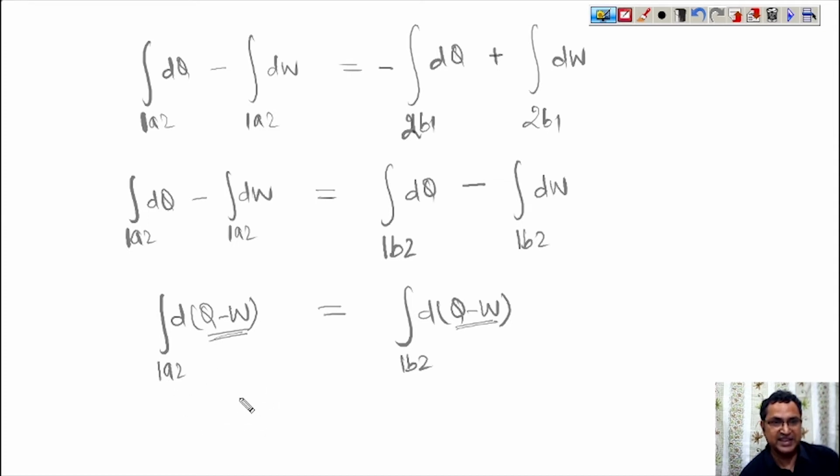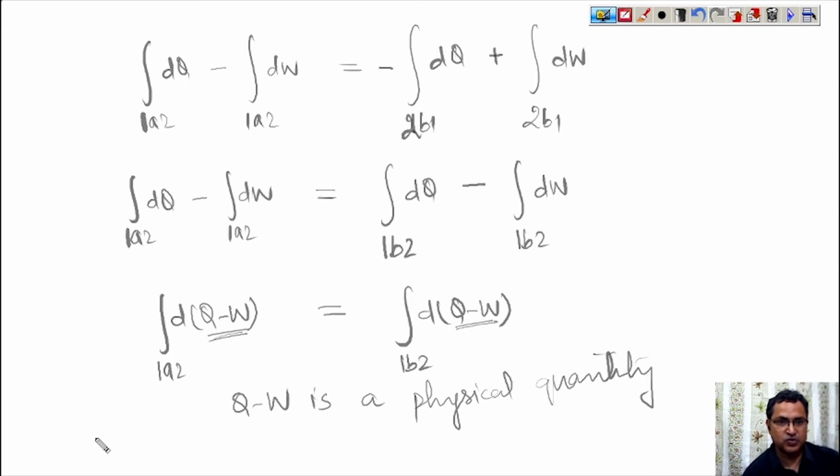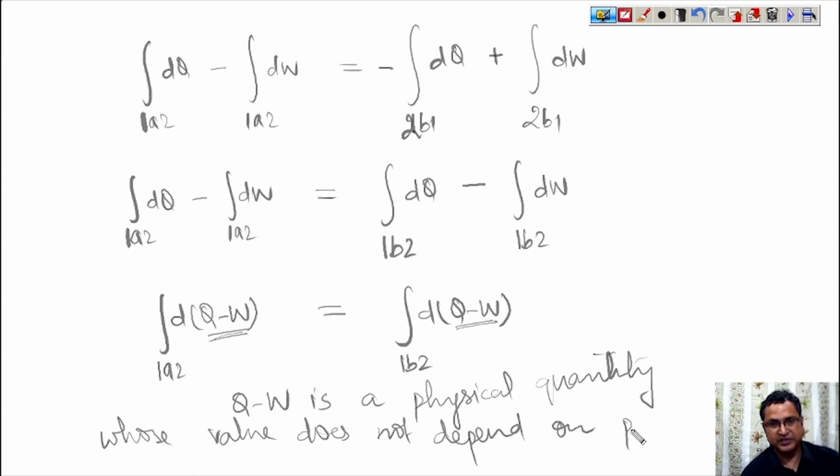So we can say that Q minus W is a physical quantity whose value does not depend on path.